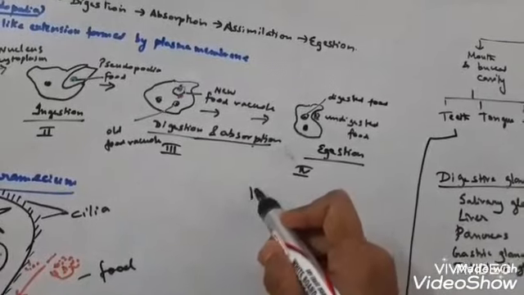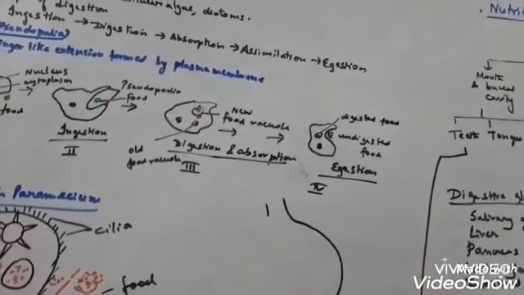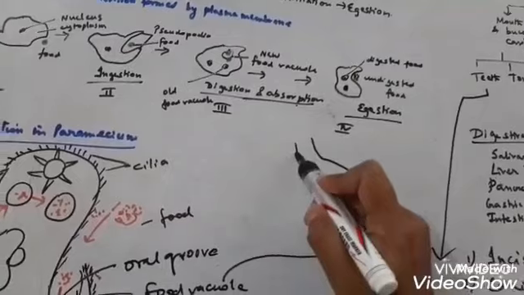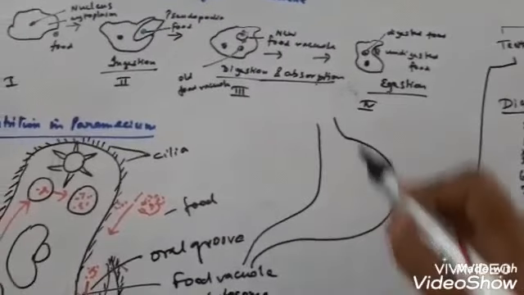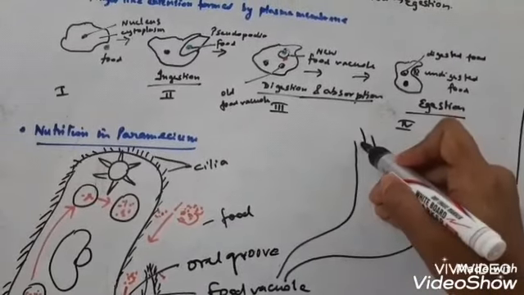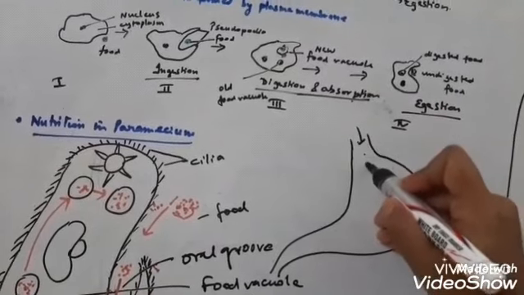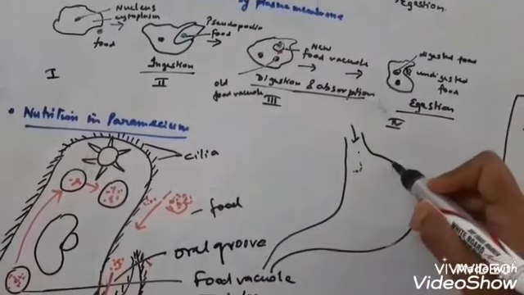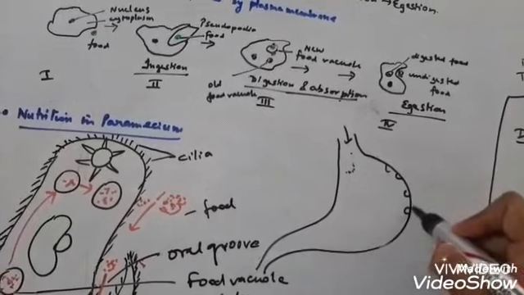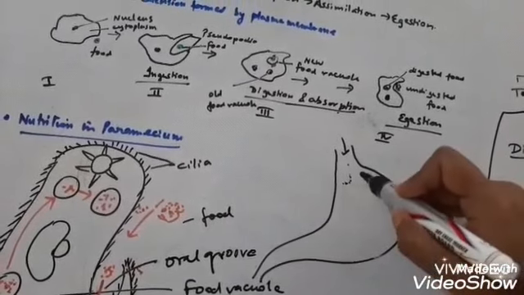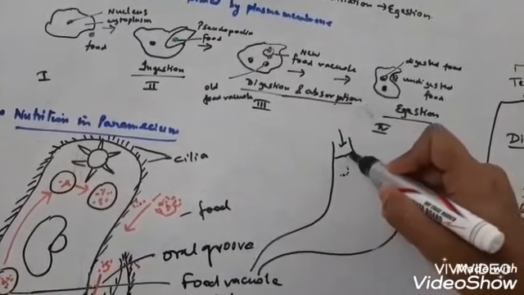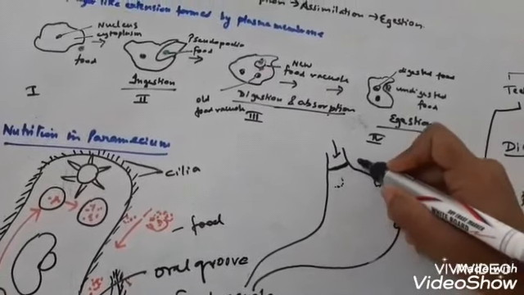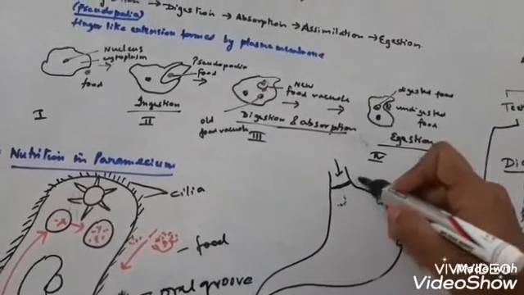Now suppose this is the stomach. You can see this is the esophagus through which the food is entering the stomach. This is the stomach wall, where gastric glands are present. This is the place where the sphincter is present, called the cardiac sphincter.